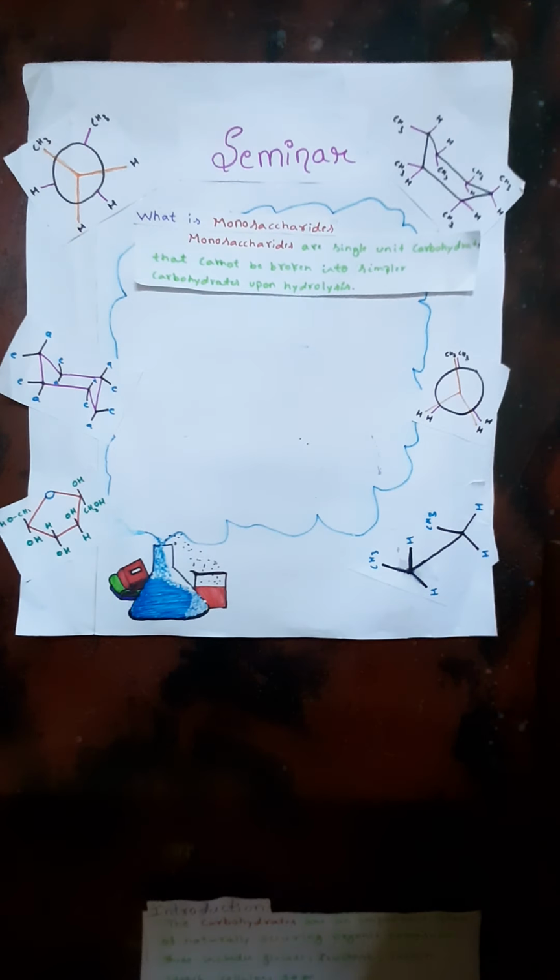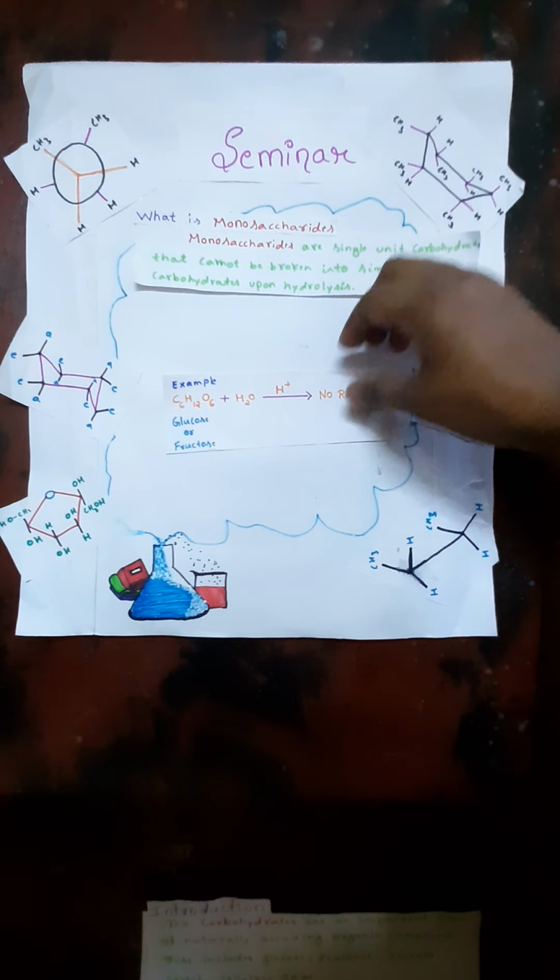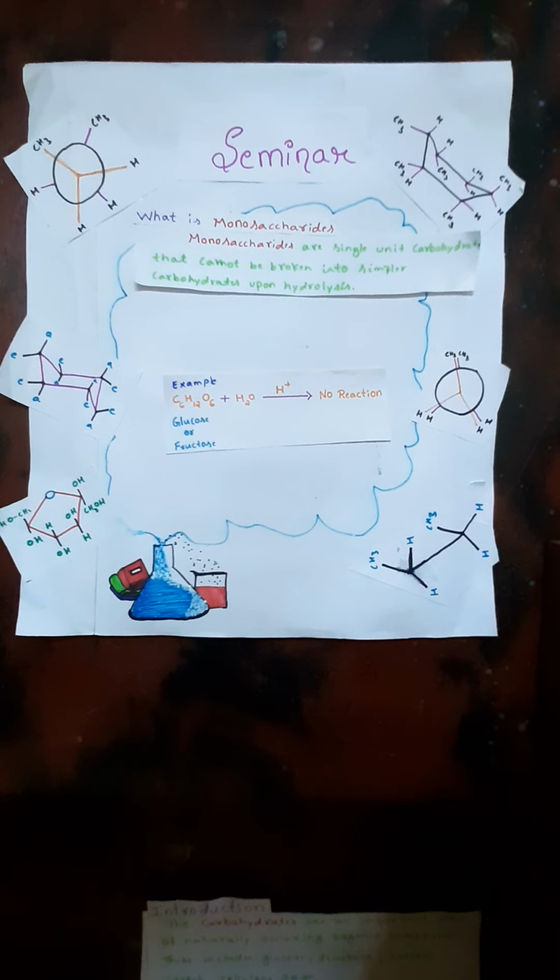Now we have to know what monosaccharides are. Monosaccharides are single unit carbohydrates that cannot be broken into simpler carbohydrates upon hydrolysis. Let me explain with an example. We'll take glucose or fructose, which has the molecular formula C6H12O6. On hydrolysis there is no reaction; it cannot be broken into simpler carbohydrates upon hydrolysis.